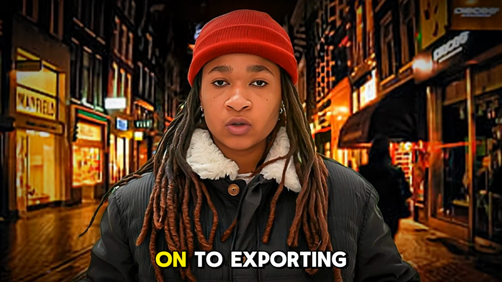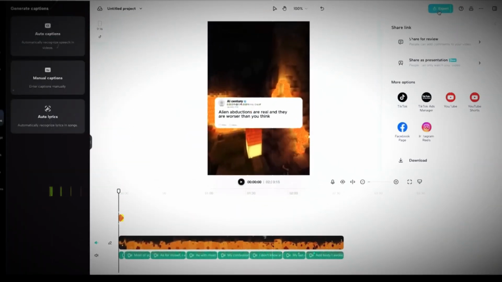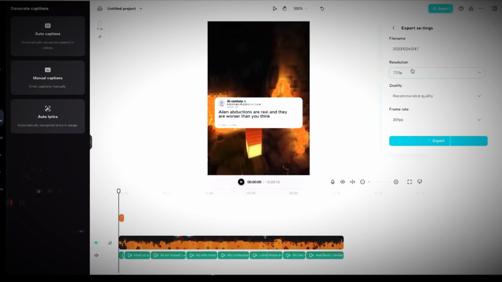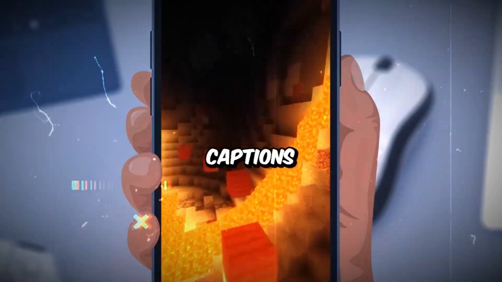Now let's move on to exporting your video and ensuring that all your settings are correctly adjusted. I set the resolution to 1080p, the quality settings to high quality, and the frame rate to 60 FPS. Rename the video as you wish, and then hit export. Next, we'll be adding captions to the video.